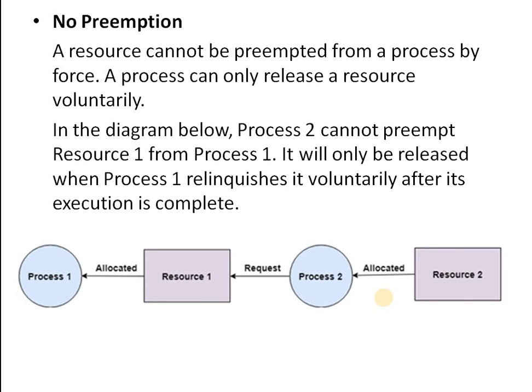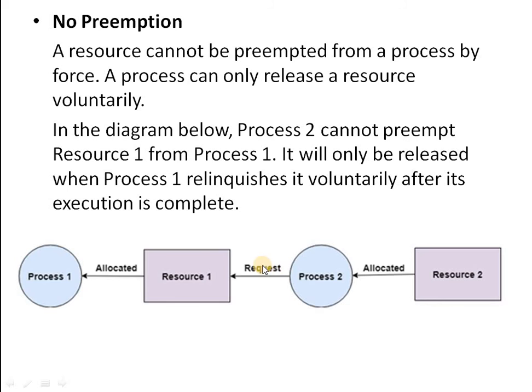Next condition, no preemption. A resource cannot be preempted from a process by force. It means the currently running process will not stop when a high priority process enters the system; that is called preemption. A process can only release a resource voluntarily. In the given diagram, process 2 cannot preempt resource 1 from process 1.